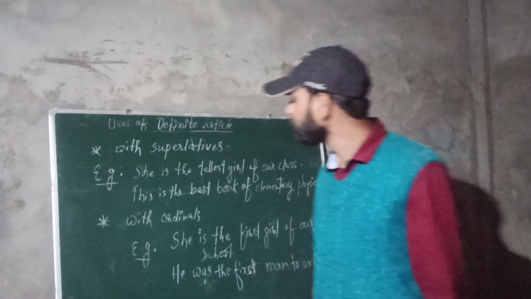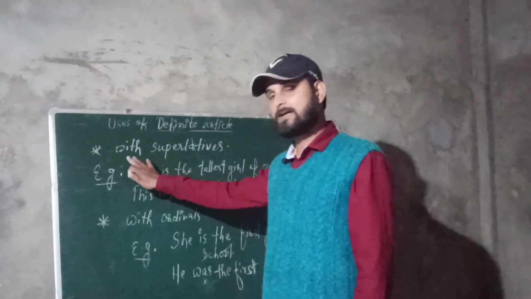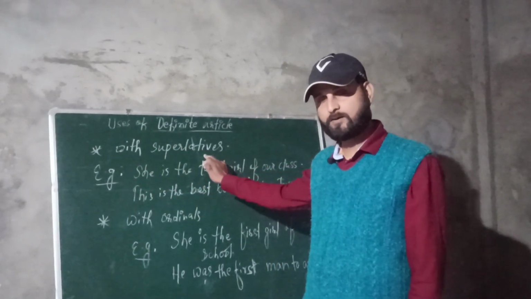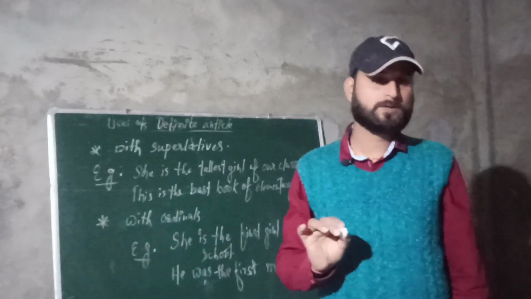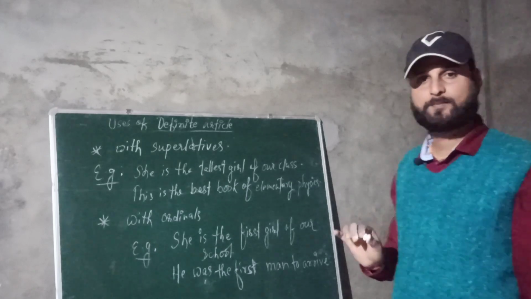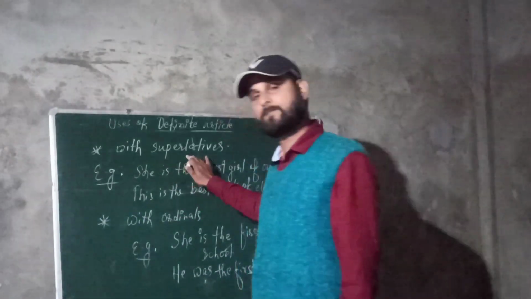Also today I'll teach some more. Here the is used before superlatives. Now what are superlatives? There are 3 degrees of adjectives. They are positive, comparative and superlative. This is the last one.